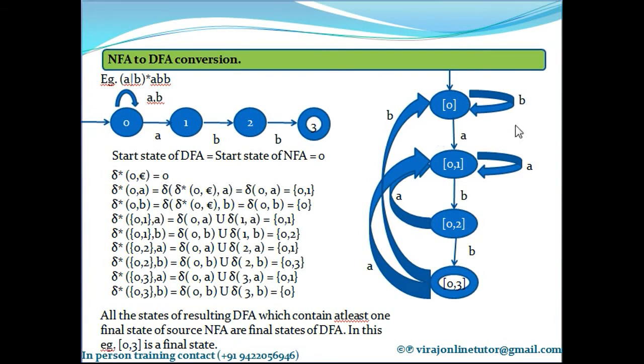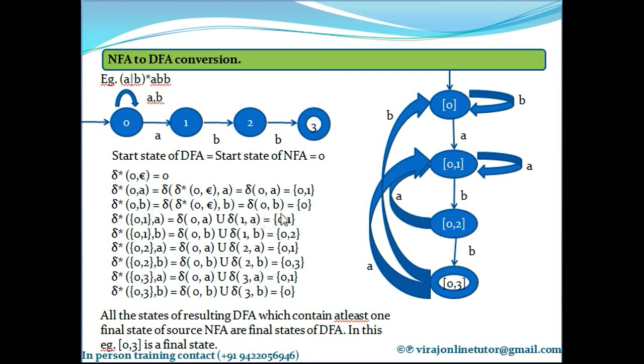So 0 is one state, 0, 1 is another state, 0, 2 is state number 3, and 0, 3 is state number 4. So these are all the different unique states that I found out. Now let's add the transitions. The start state of DFA is equal to the start state of NFA, so 0 is my start state. I am marking it with the arrow here. Delta asterisk of 0, A goes to 0, 1. So on A it goes to 0, 1.